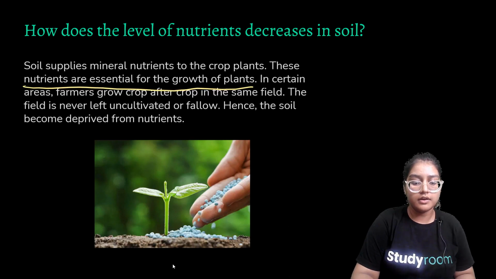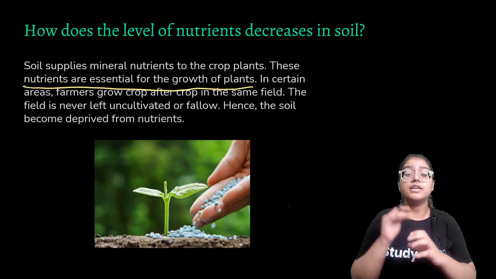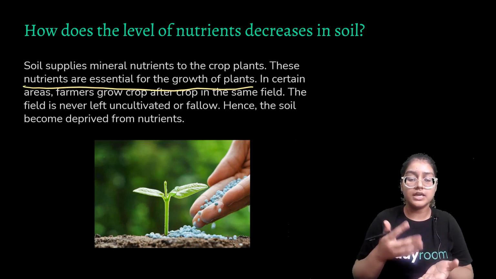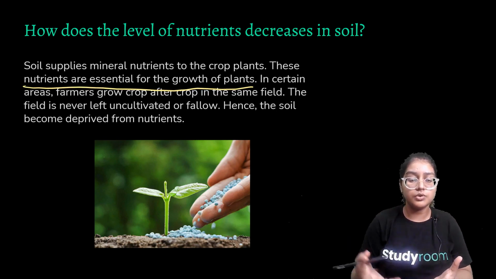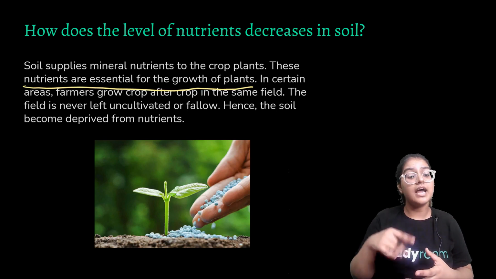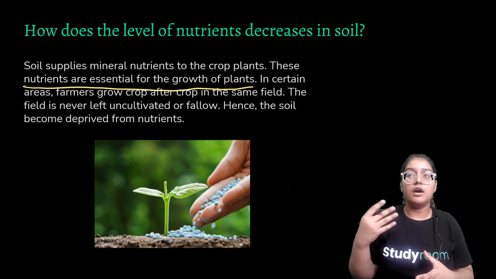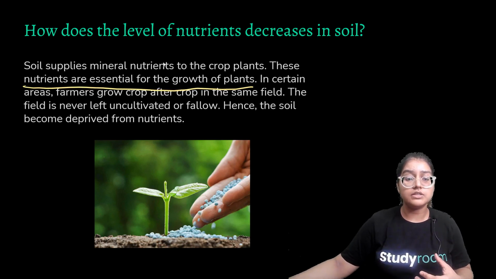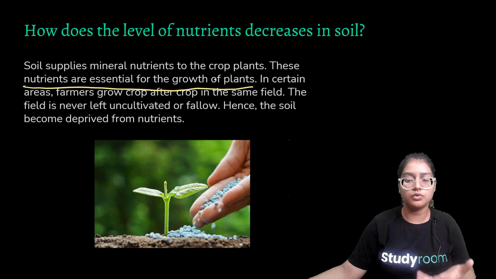Moving ahead, how does the level of nutrients decrease in soil? We discussed this earlier: plants take up the essential nutrients, and when the plants take up the essential nutrients, the nutrients in the soil decrease, but they are brought back by the decomposition of dead plants and animals. So these minerals and nutrients return to the soil surface, and these nutrients are essential for the growth of plants. We know nutrients are essential for fertility and growth of plants.